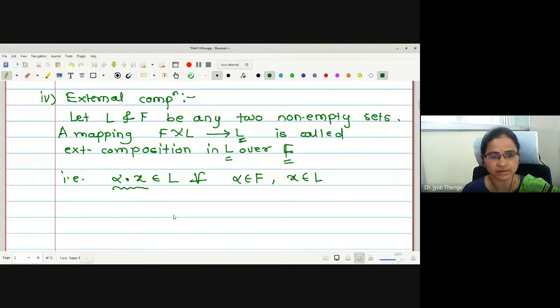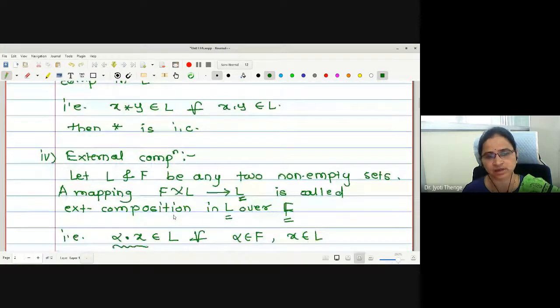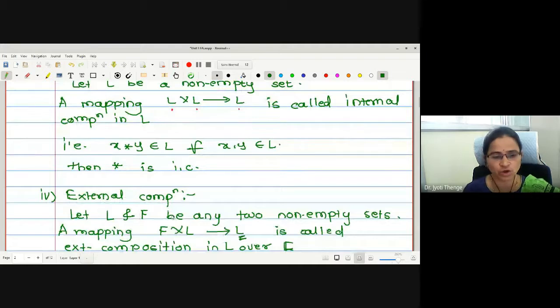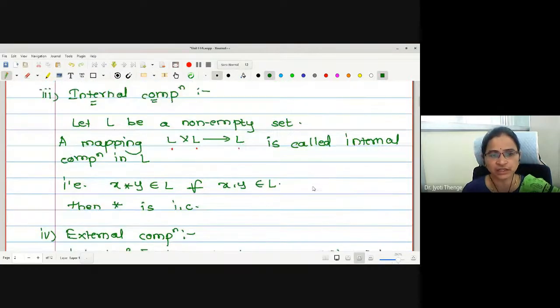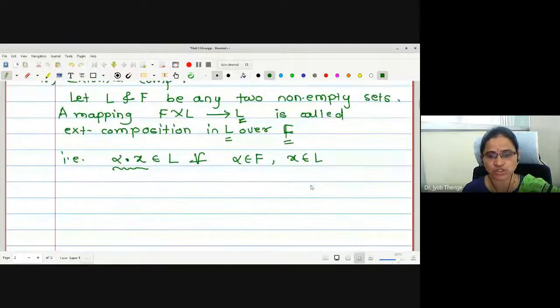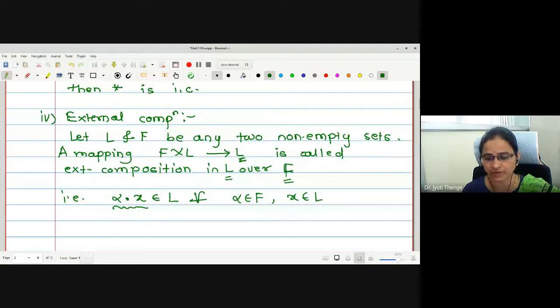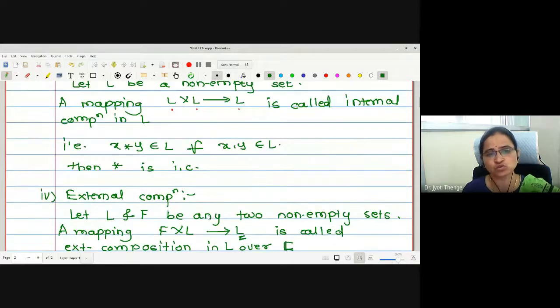Is the point clear? Internal and external. You might have studied this already, because to study the definition of vector space, these two definitions are very essential to understand, right? Therefore, this is internal and external composition. Now we will go to the definition of a vector space with the help of these two compositions.